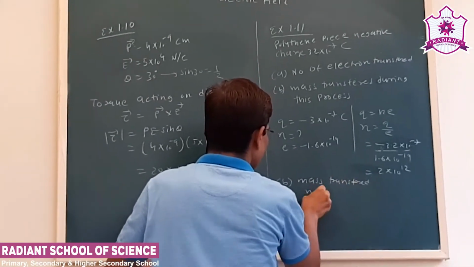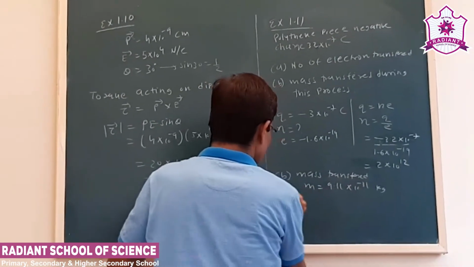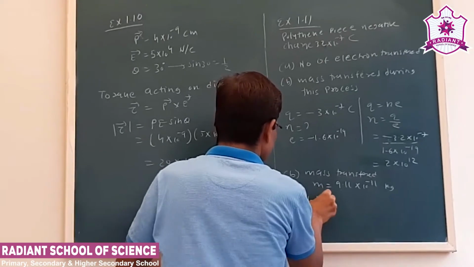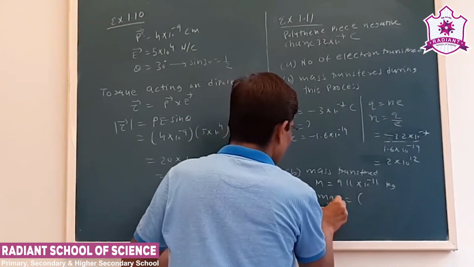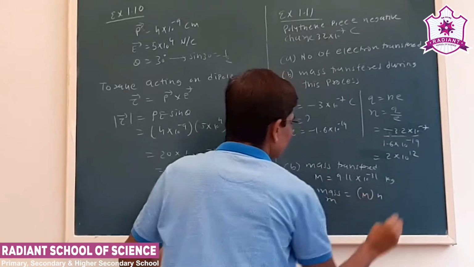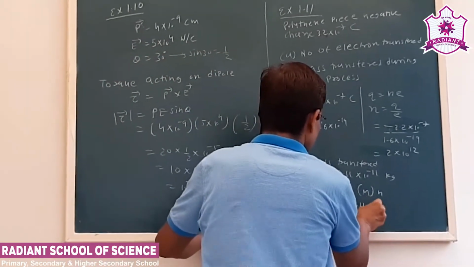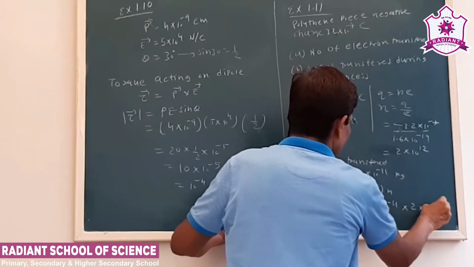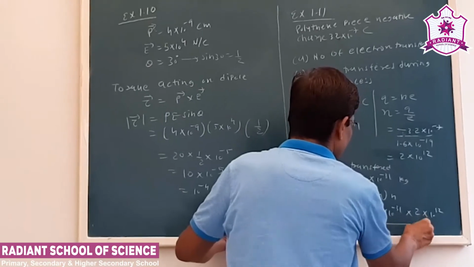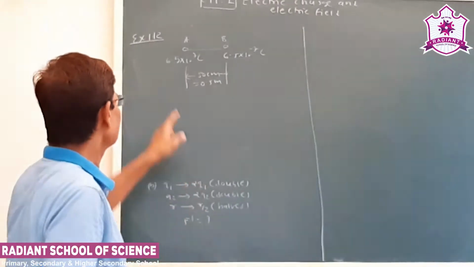Secondly, the mass transferred. Now we know the mass of the electron is 9.11 into 10 to minus 31 kg. So the total mass M will be m into N, where m is the mass of the electron and N is the number of electrons transferred during this process. This is how we can find out the mass transferred. Now see our next example.